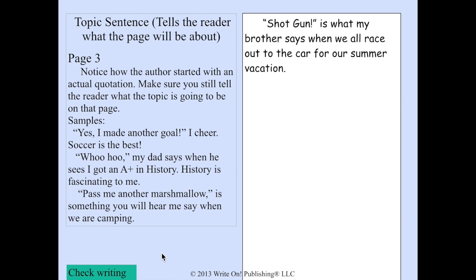Now we are moving to page 3. On page 1, we wrote the thesis statement that let the reader know what the whole book was going to be about. Page 2, we wrote about the very first topic in your thesis statement. Now page 3, you're going to create a topic sentence about the second topic in your thesis statement. So on page 3, notice how the author started with an actual quotation. Make sure you still tell the reader what the topic is going to be about on that page.